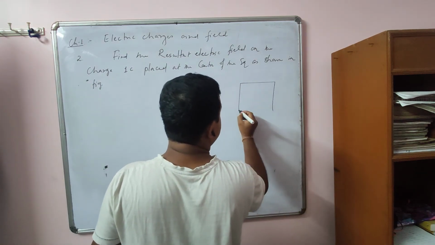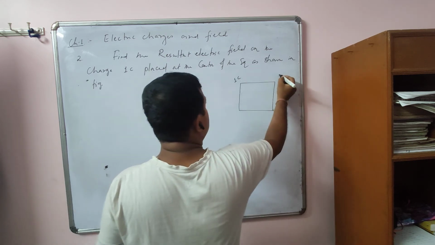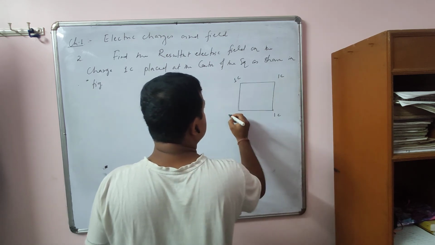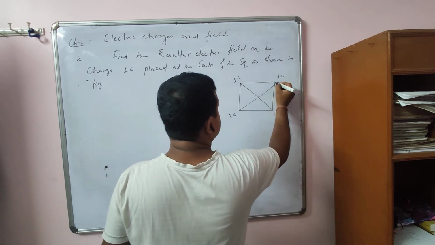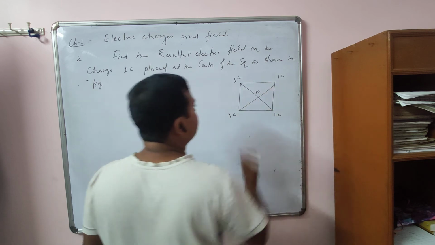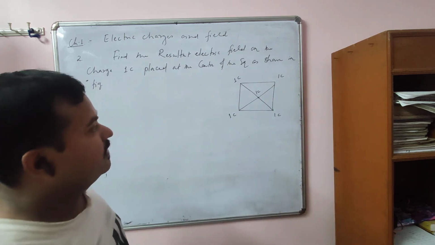We suppose a square. Here is charge 1 coulomb, here also 1 coulomb, here also 1 coulomb, here also 1 coulomb. And at the center, another charge 1 coulomb is there. You have to find the total force on this, total electric field.